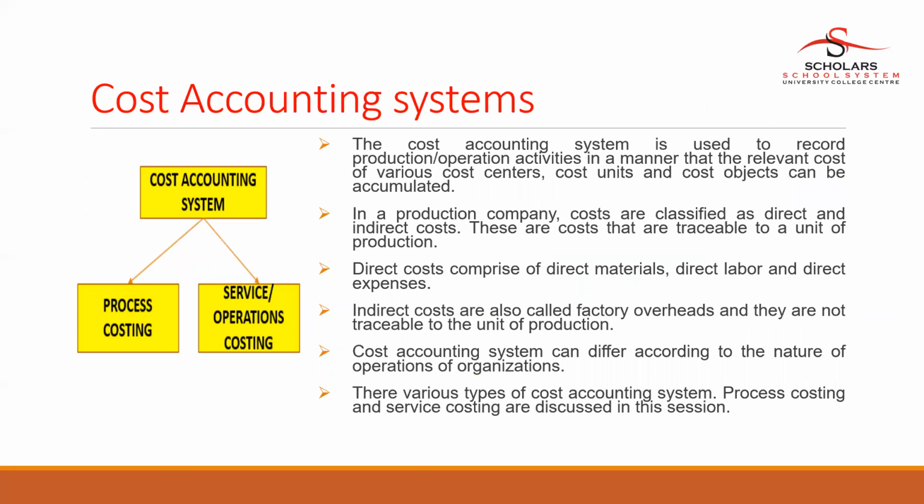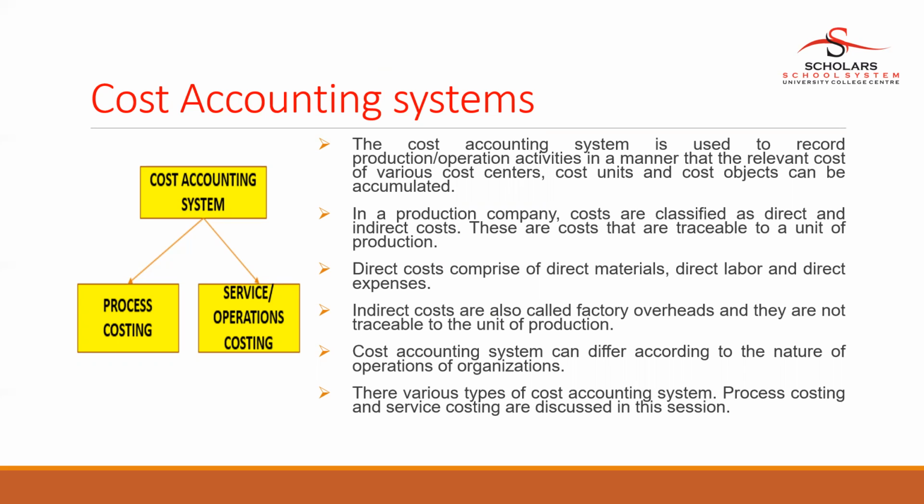Moving forward, the cost accounting system. The cost accounting system is used to record production operation activities in a manner that the relevant costs of various cost centers, cost units, and cost objects can be accumulated. In a production company, costs are classified as direct and indirect costs. Direct costs are traceable to a unit of production and comprise direct materials, direct labor, and direct expenses. Indirect costs are also called factory overhead, and they are not traceable to the units produced.